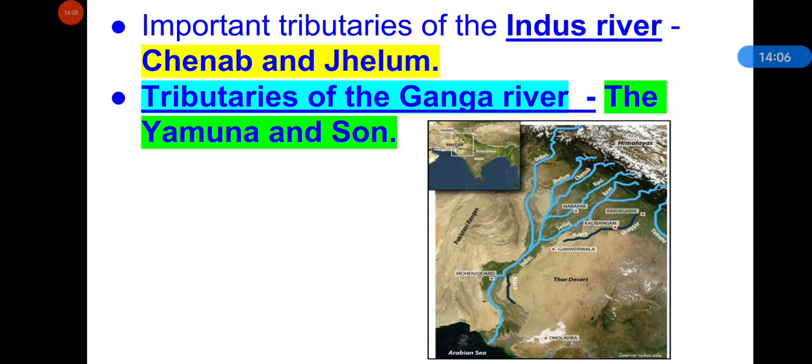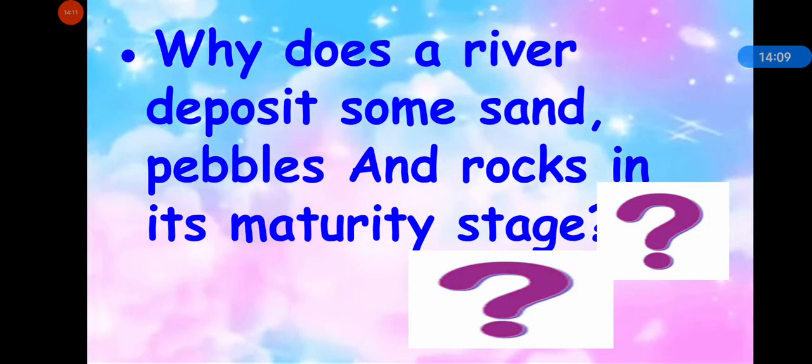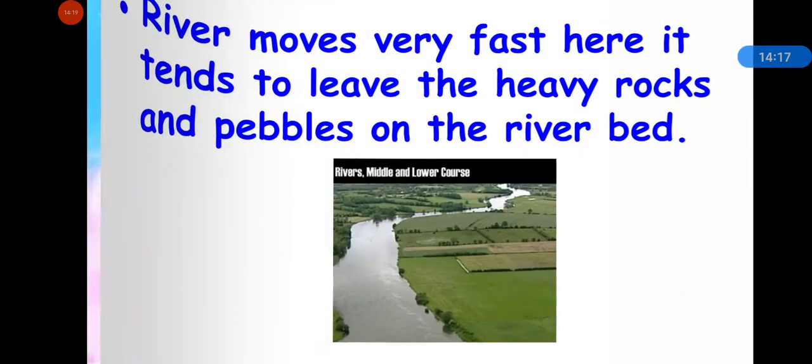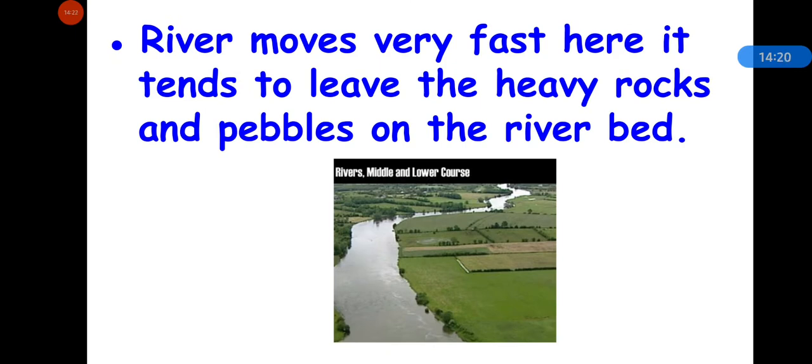Now answer, why does a river deposit some sand, pebbles and rocks in its maturity stage? In the maturity stage, the speed of a river is not as fast as it was in its youth. The river moves slowly, leaving behind sand, pebbles and rocks on the riverbed. If the water was moving fast, it would rub against the ground with force and carry particles of the ground with it. Since the river is not moving as fast here, it tends to leave the heavy rocks and pebbles on the riverbed.